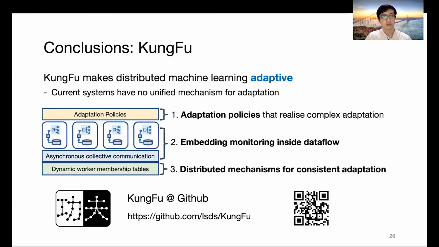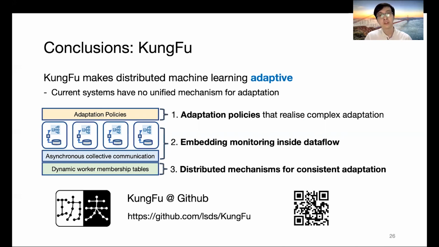In this talk, I introduced KungFu, a new library that can make training of machine learning models adaptive. KungFu is inspired by proposals for automatic parameter adaptation, and these proposals are difficult to implement using current systems because they have no unified mechanism for adaptation.